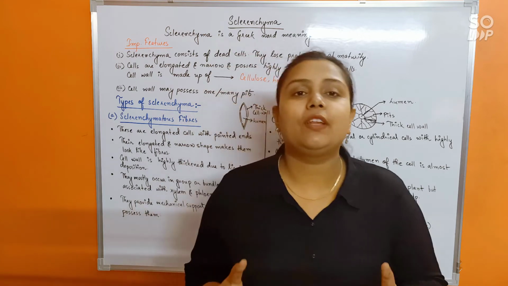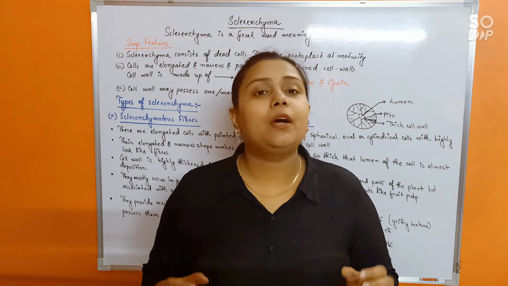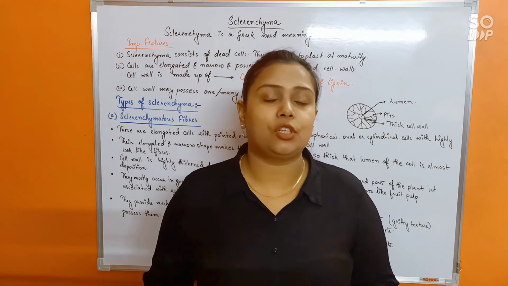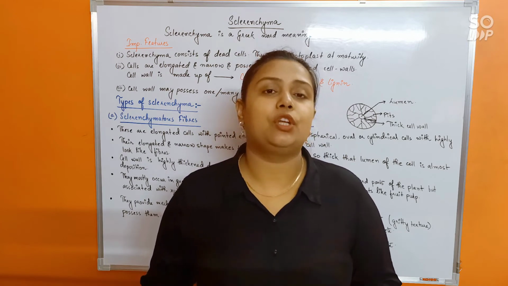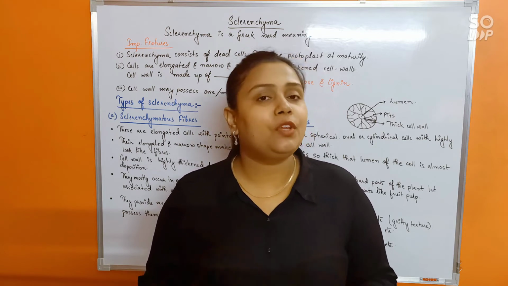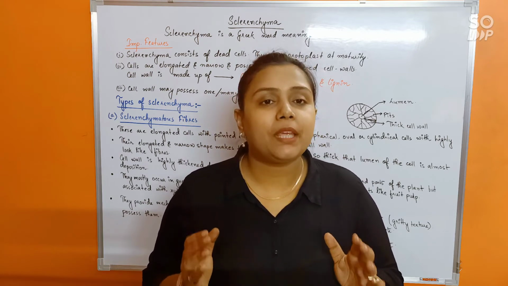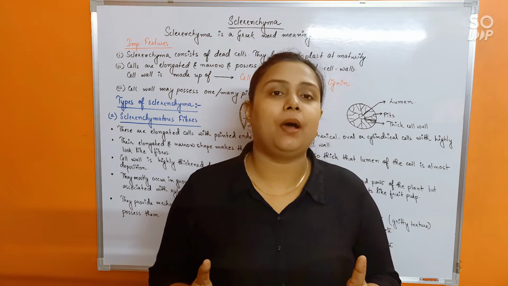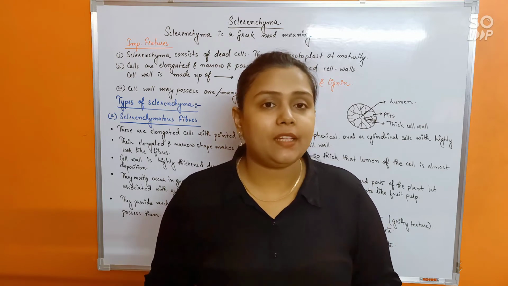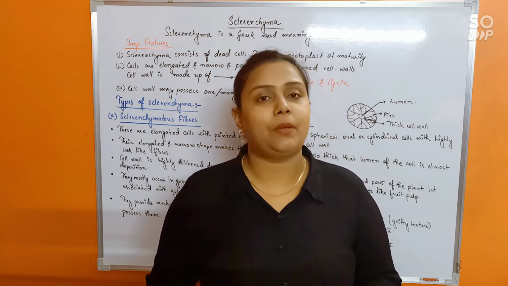Because of lignified deposition, the cell wall of sclerenchyma cells would become so very thick that the cells would become very rigid, and when they are themselves rigid, whichever part of the plant body would possess sclerenchyma would obviously become rigid itself, and hence it will allow mechanical support. It will allow the plant parts to remain erect and the plant to stand upright in the substratum, or in short we say they provide mechanical support to the plant body.